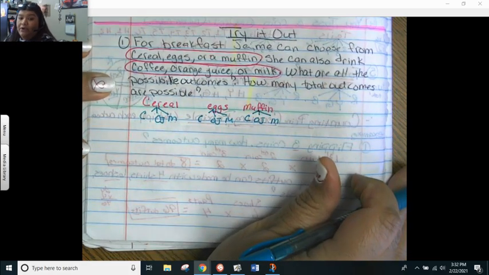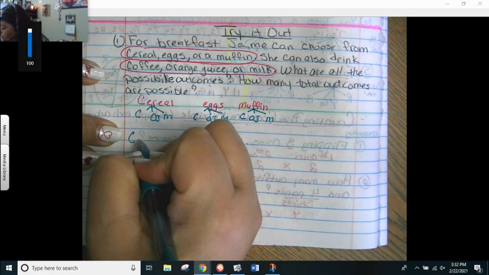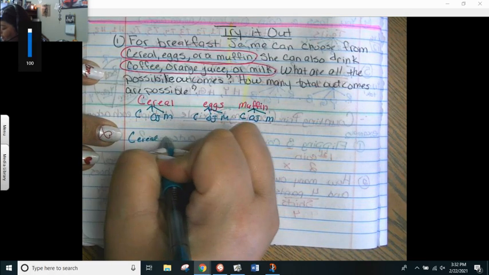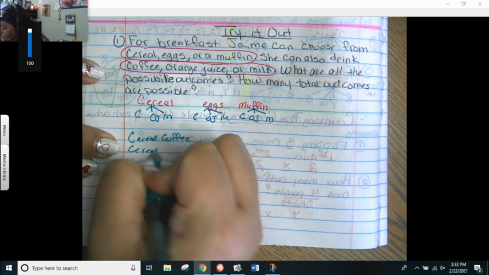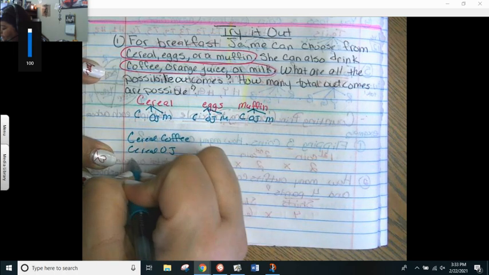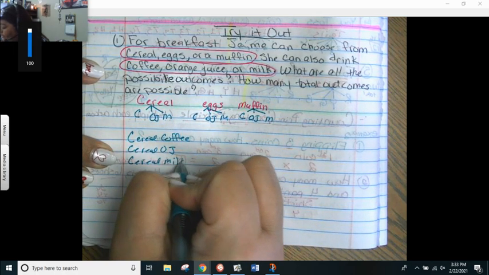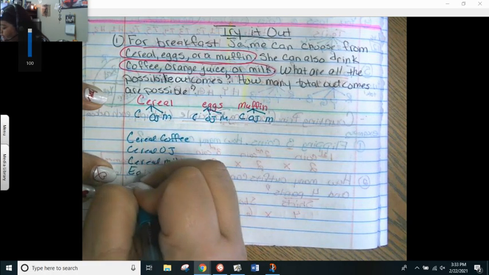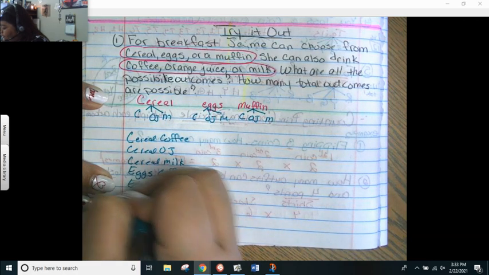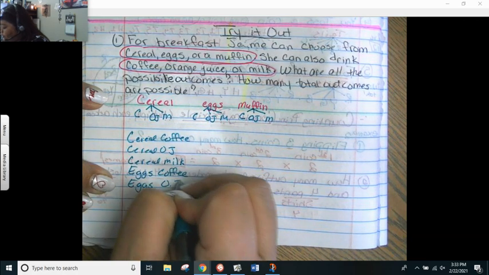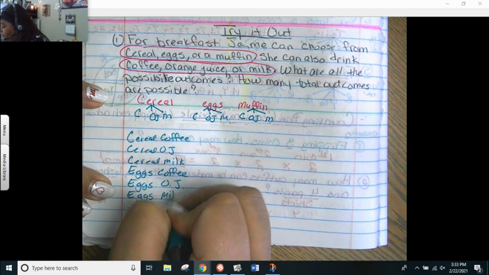Now, if you wrote it out in a table, you can do cereal, coffee; cereal, OJ; cereal, milk. Then we go to eggs: eggs, coffee; eggs, orange juice; eggs, milk.